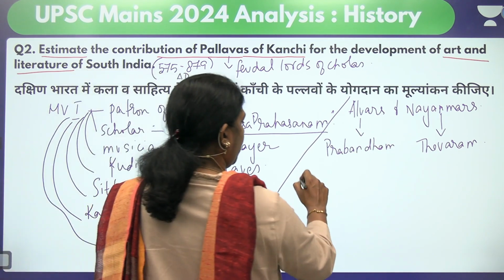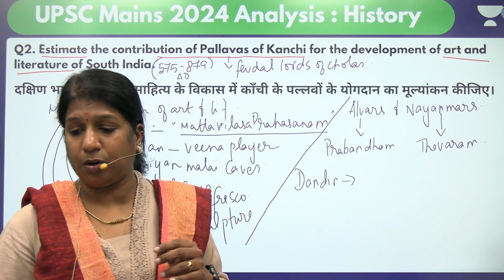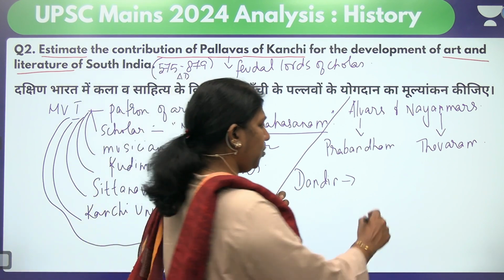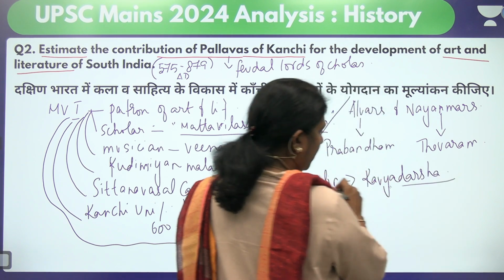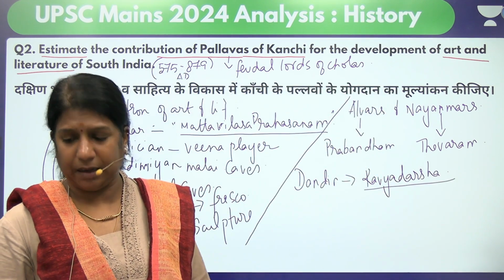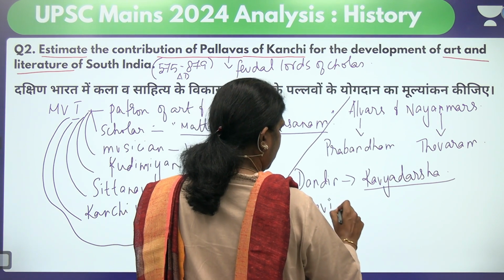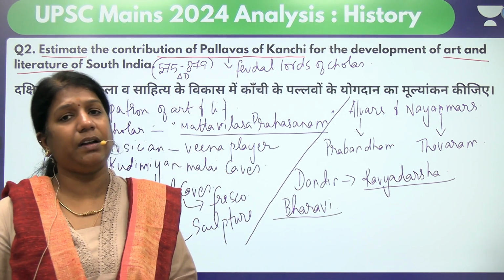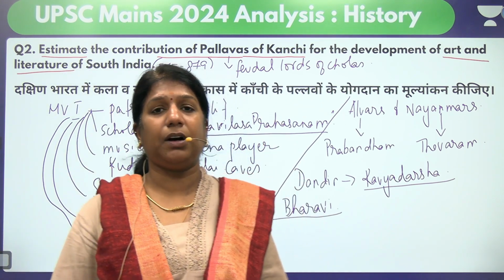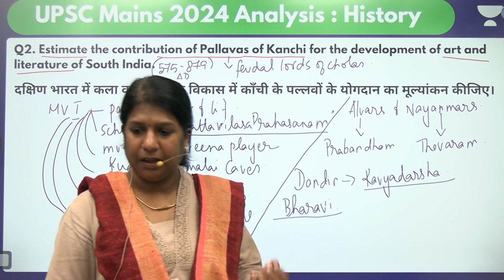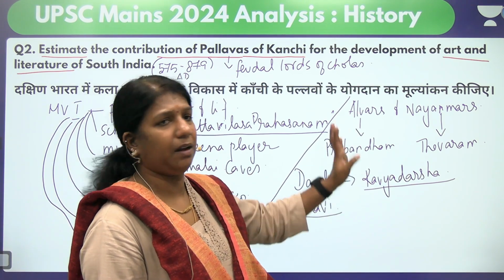Then we have a great scholar called Dandan. Dandan, a great scholar, lived during the court of the Pallavas, and particularly he wrote a book called Kavya Darsha. So Dandan, you can just quote Dandan. Then you can also quote a great Sanskrit scholar called Bharavi. Bharavi, a great Sanskrit scholar, lived during the period of Pallavas and it was promoted. Then there was one great work in Tamil called Nandi Kalambagam. That was also written by an unknown author, but Nandi Kalambagam comes during the Pallava rule.